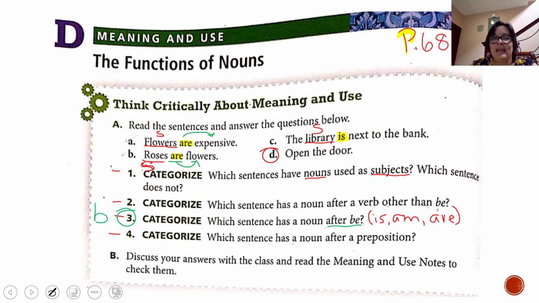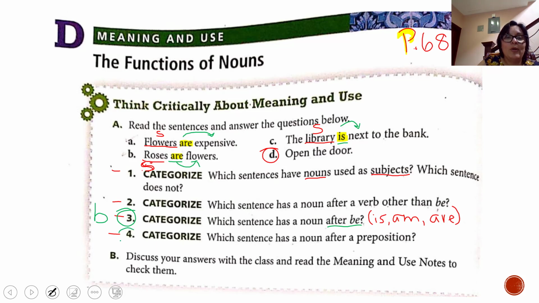Sentence B. Here we have verb to be, and after be we have flowers, that is a noun. Let's see letter C. The library is next to the bank. Here we have verb to be is, but then we have next. Next is a noun? No, right? So for number 3, the sentence was letter B.